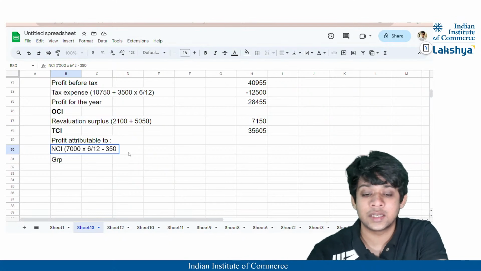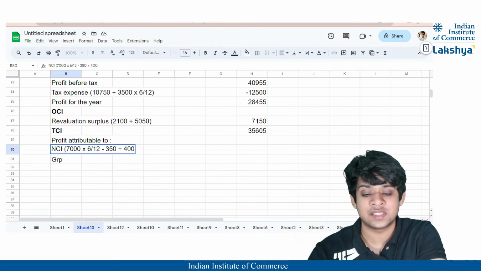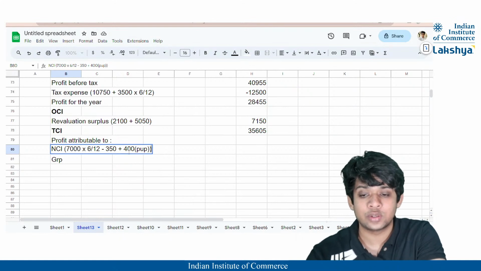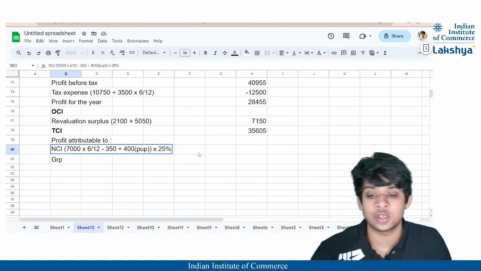So 350 will be deducted. And regarding the non-current asset transfer, if you remember, there was an excess depreciation. So that excess depreciation adjustment will be added back here. But not the whole amount is going to go to your NCI, it is going to be just 25% of the total adjusted profit, correct?